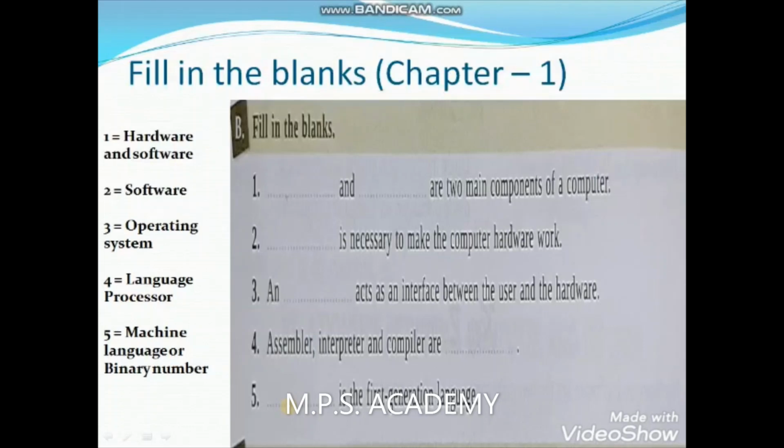Okay, in the fill in the blanks, again I have 5 questions, and each question has 1 or 2 blanks that we have to fill. Question number 1 has 2 blanks, so I have put 2 answers for this. For second, software, and third, operating system. For fourth, language processor. For fifth, machine and binary numbers.